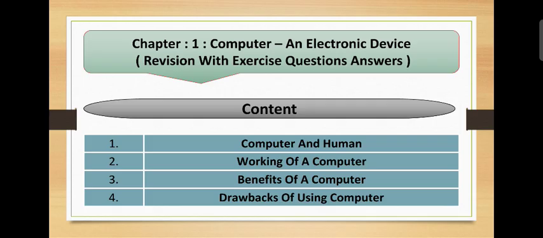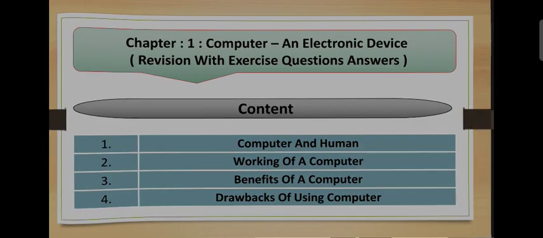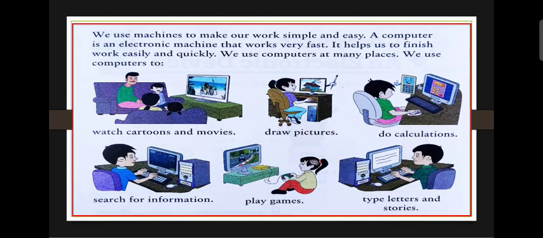And this is the content of this chapter, and in this video I am going to discuss a computer and human, working of a computer, benefits of a computer, drawbacks of a computer. Okay, so now move on to the main content. First, we use machines to make our work simple and very easy. A computer is an electronic machine that works very fast. It helps us to finish work easily and quickly. And we use computers at many places.